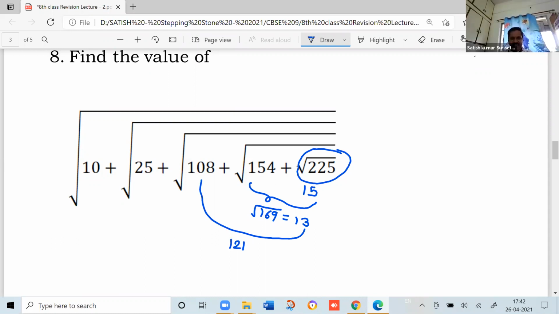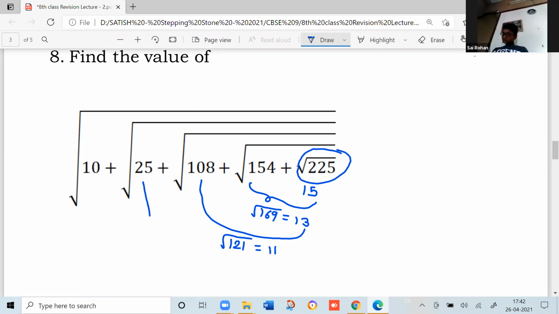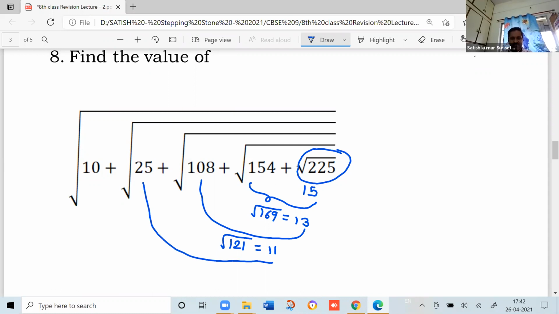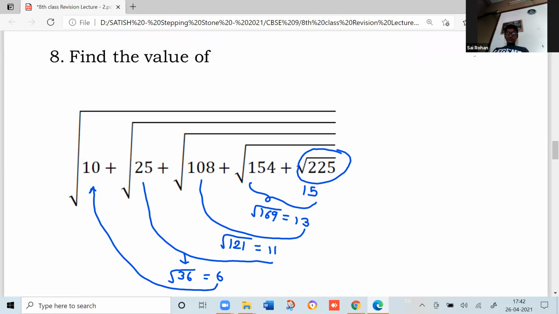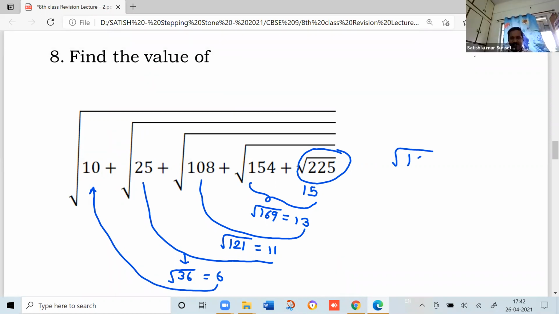Now for that also, again square root is there. What is the square root of 121? 11. Now add 11 to 25. So we get 36. Now again for 36 you take a square root. How much? 6. Add 6 to 10. How much? 16. So root of 16, how much? 4. So 4 is the answer.